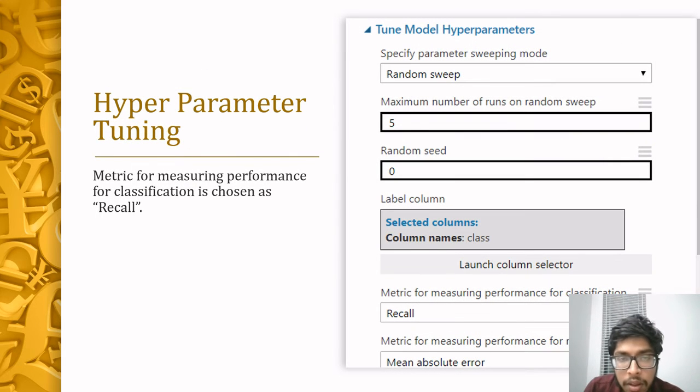Since we are dealing with a dataset which is highly imbalanced, in the Tune Model Hyperparameters Control tab, we selected the metric for measuring performance for classification as recall rate.